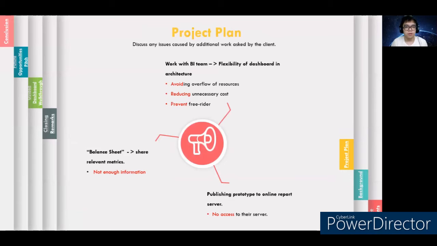The first requirement, which cannot be done, is to work with their BI teams to see how our dashboard will fit in their architecture. The reason behind this is we need to avoid overflow of resources and reduce unnecessary costs, as well as prevent free riders. The next requirement which cannot be done is the additional tab called balance sheet to share relevant metrics. This is because we do not have enough information to create the balance sheet. The third requirement which cannot be done is publishing the prototype to their online report server. This is because we have no access to their servers, and that is the barrier to publishing the prototype.